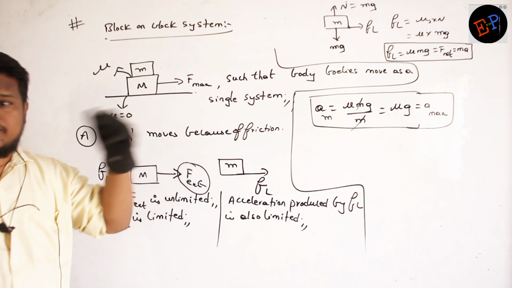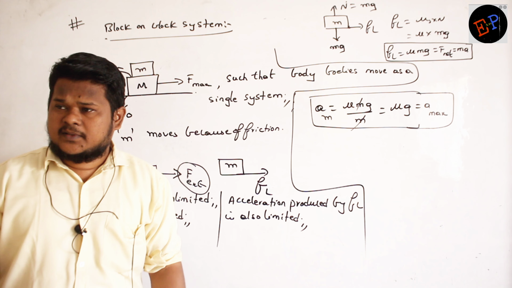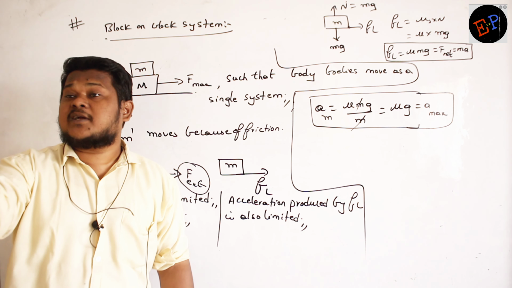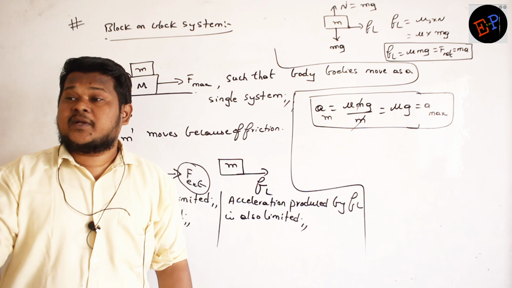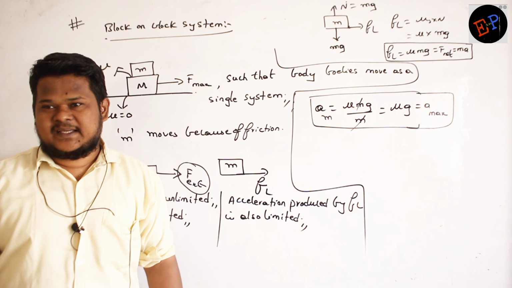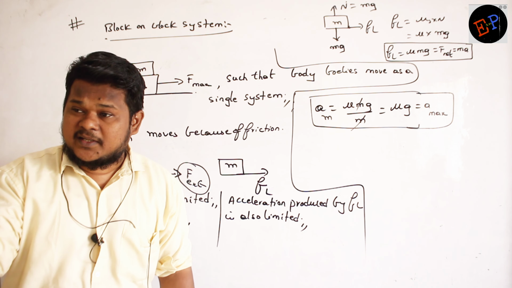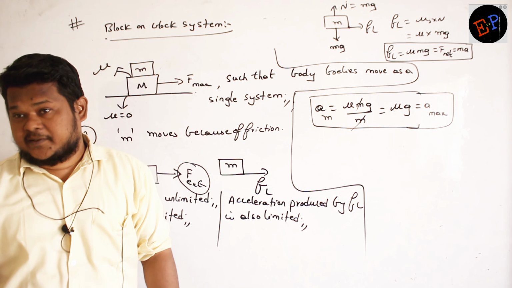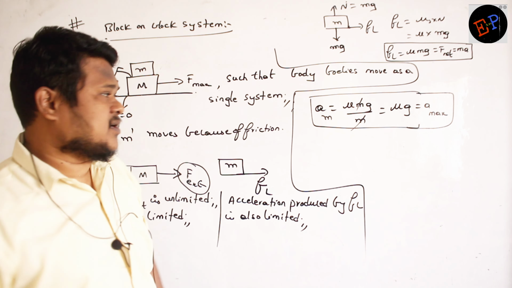Both should have the same acceleration. Otherwise, one body will slip on another body. And which acceleration do I have to take? I have to take that acceleration which is produced by friction, because friction is limited. External force is unlimited. Are you able to understand? So therefore, what do I have to take?